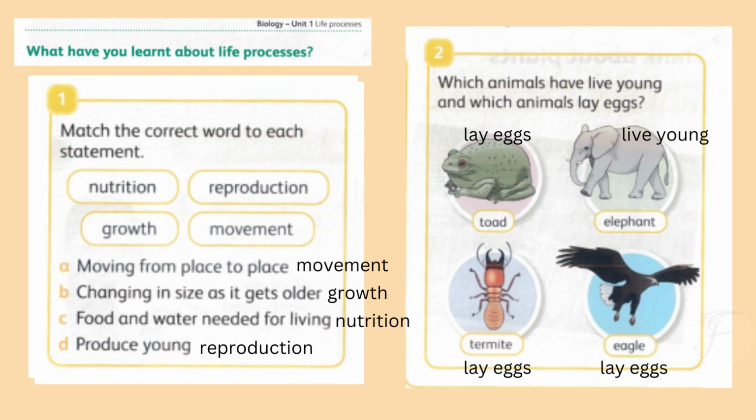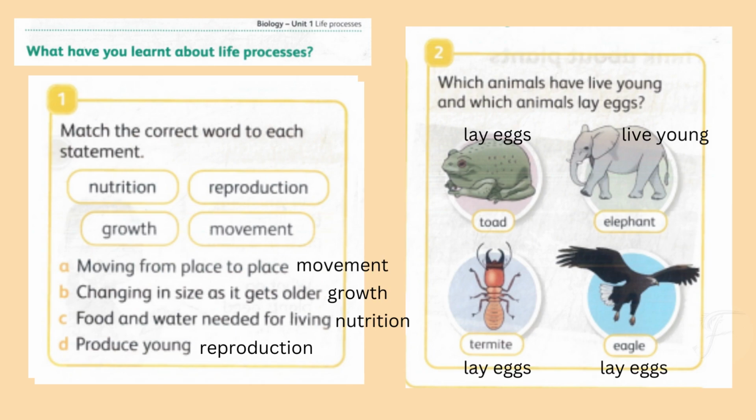Now, last page, page number 27, what you have learned about life processes. Number one, match the correct word to each statement: nutrition, reproduction, growth, movement. A, moving from place to place. So just write down movement. Changing in size and getting older, this is growth. Food and water needed for living, nutrition. Reproduce young, this is reproduction.